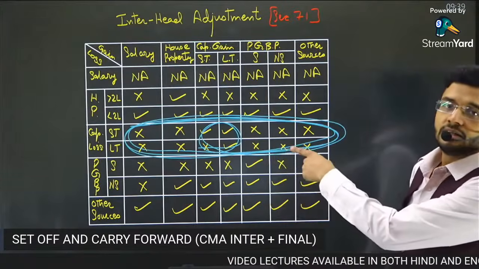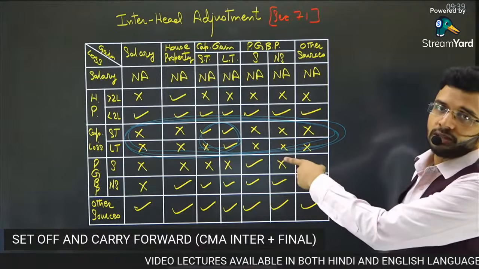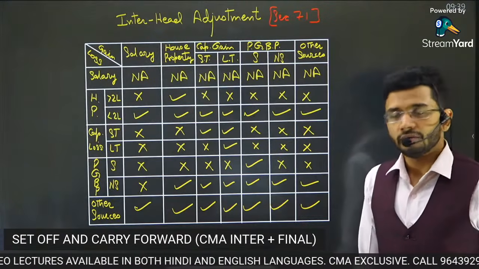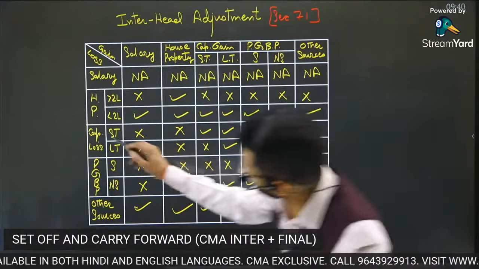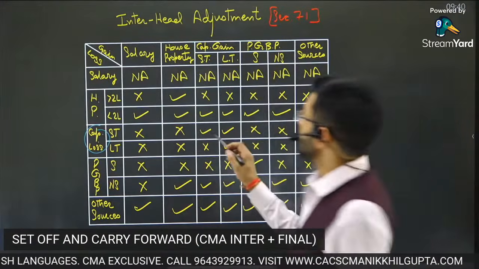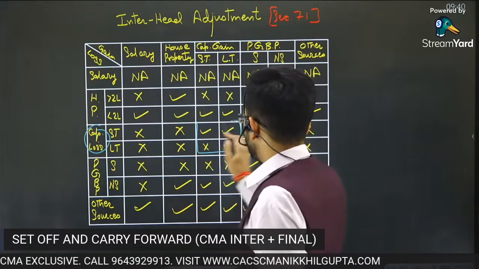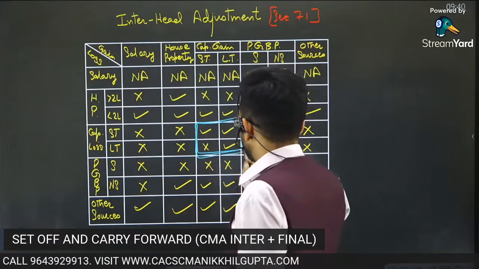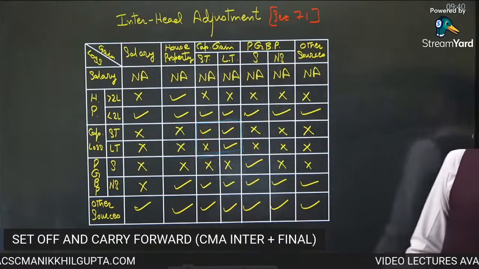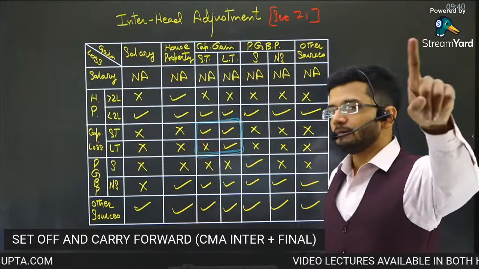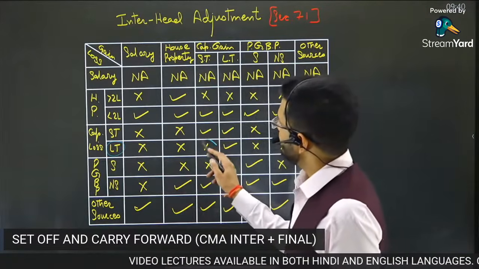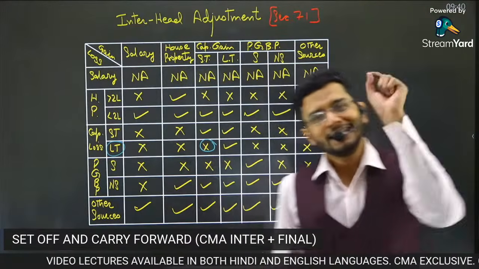Please understand the terminology. Please understand the shortcut marks which are given over here. Capital loss cannot be adjusted against any other head apart from capital gains. Guys, this is the capital gain, and capital loss can be adjusted only against capital gains. With one exception. Exception is that long-term capital loss cannot be adjusted against short-term capital gain.